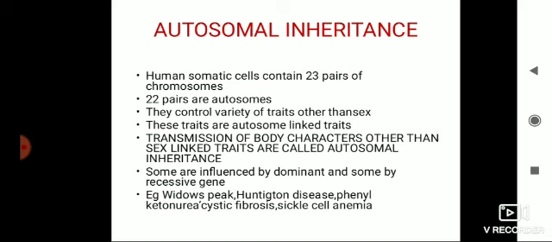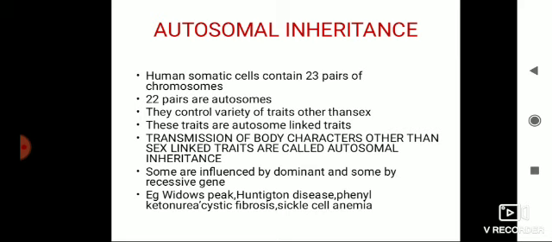Let us see autosomal inheritance. What is an autosome? Autosomes are the chromosomes other than the sex chromosomes that determine traits like height, color, position of the nose, position of the eyebrows, etc. There are 22 pairs of autosomes. They control a variety of traits other than sex. These traits are autosome-linked traits. Transmission of body characters other than sex-linked traits is called autosomal inheritance.